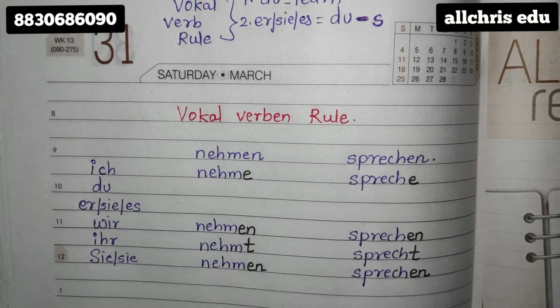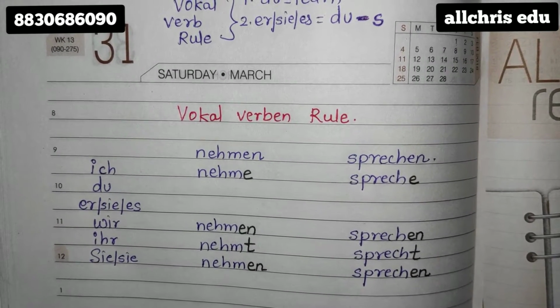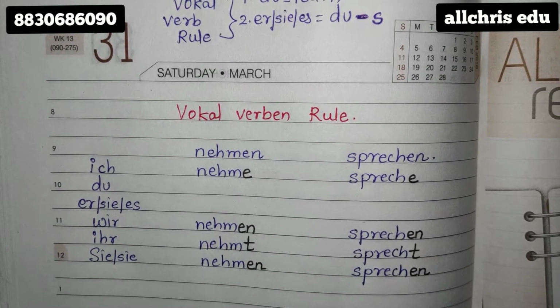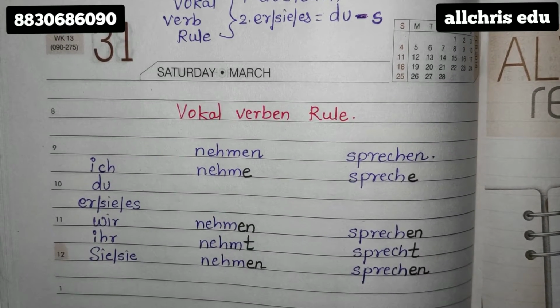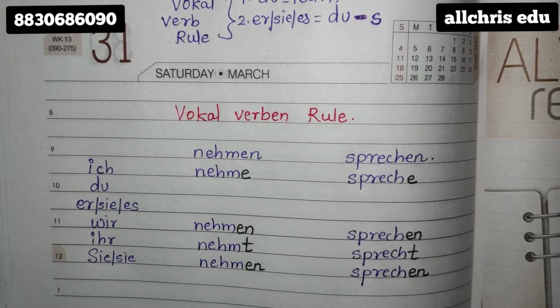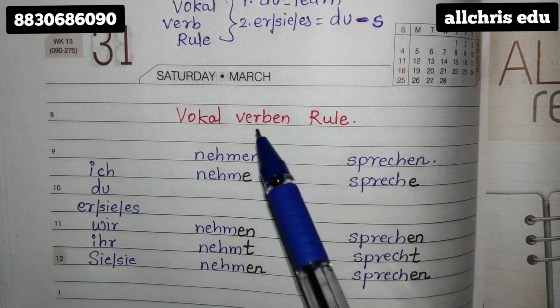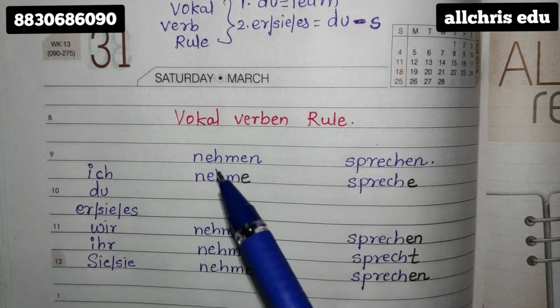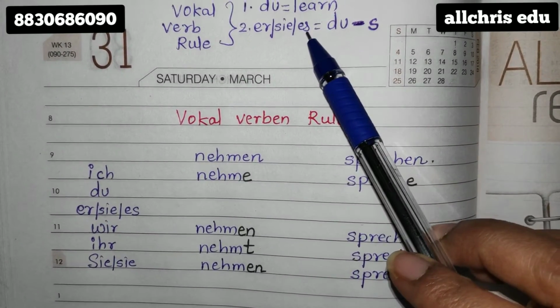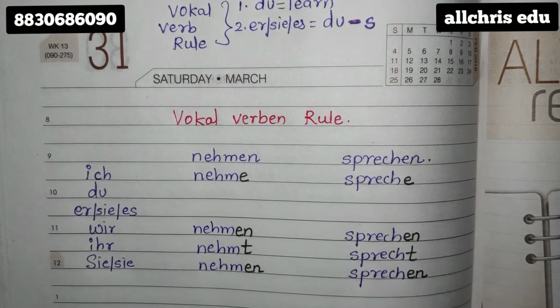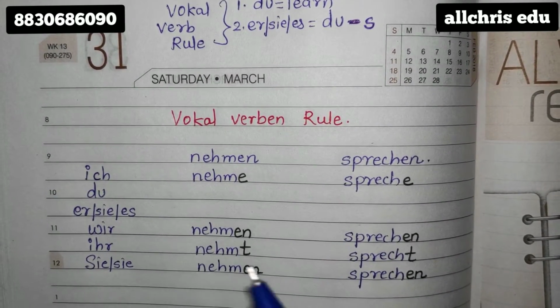Only 3. That is essen, lesen and vergessen. Please see the conjugations in my previous video on the vokal verben plus s rule. Then come to this video, that is the vokal verben rule. In this rule, the rule is also quite different from the previous one. So make sure you watch it and then come back.